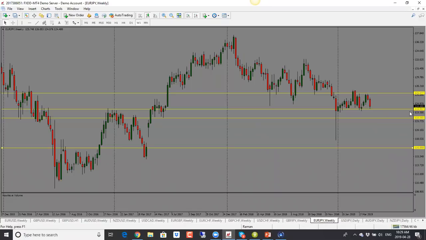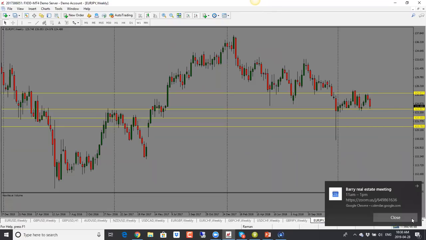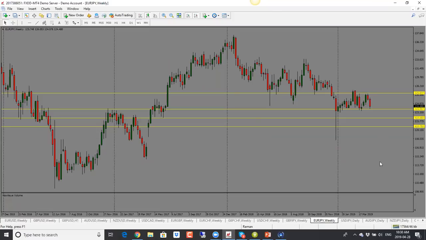So if it doesn't break 124 to the downside, chances are it will go back in. But should we see a break of the support here, I will look for price to drop further. First target would be 122.50 level, and then we are looking at 120.80. So bias is bearish, but we have to look for a break, because if it doesn't break, it could do a reversal. So be very careful. Ooh, sorry, that scared me.